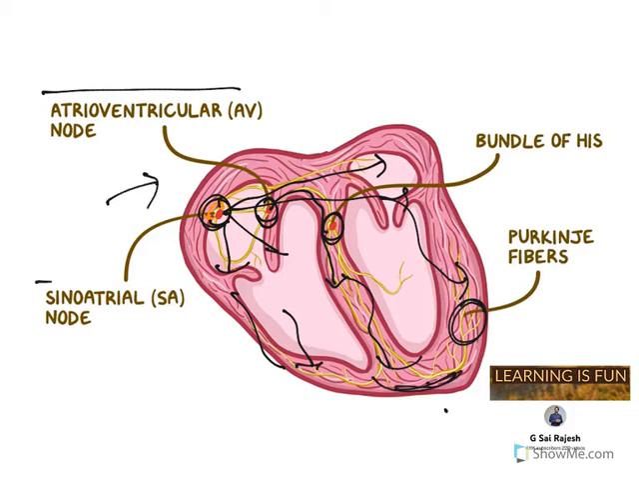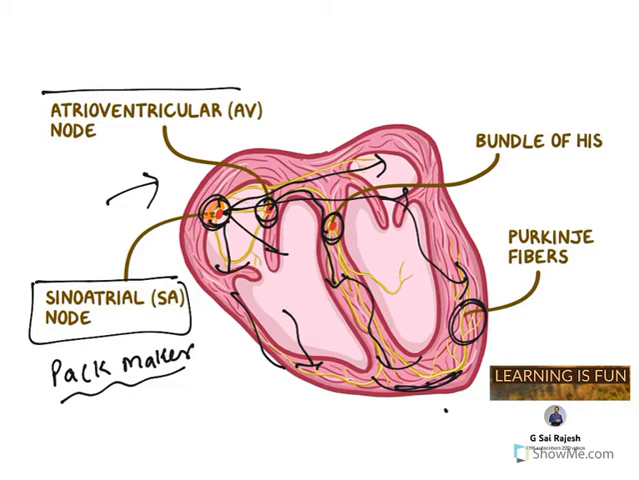When people have a problem in generating these signals, they use a special machine called a pacemaker, which is nothing but a battery which gives small impulses.